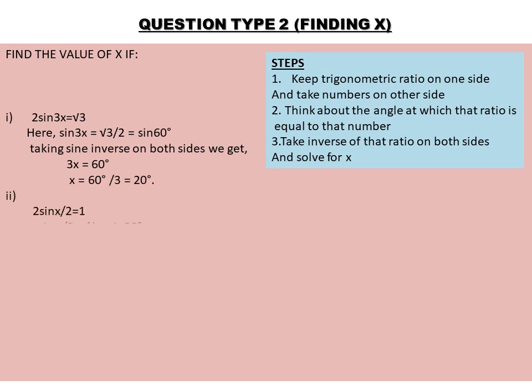Simple. Similarly, the second part: 2 sine x by 2 is equal to 1. Take the trigonometric ratio on one side and the numbers on the other side. Think about the angle at which this is equal to 1 by 2. So 1 by 2 is sine 30 degree. Take the sine inverse on both sides. You will have x by 2 is equal to 30 degrees. So x is equal to 30 into 2, that is 60 degrees. That was very simple, right?